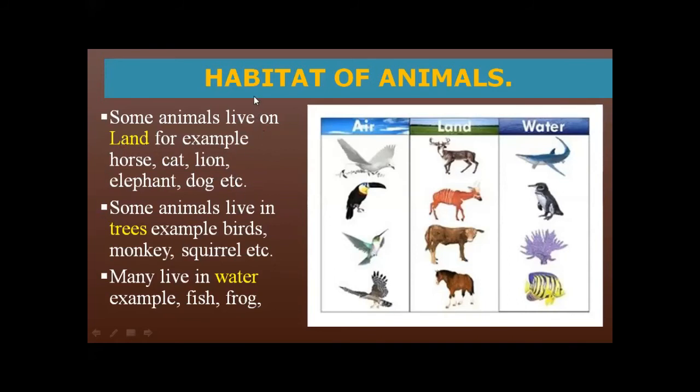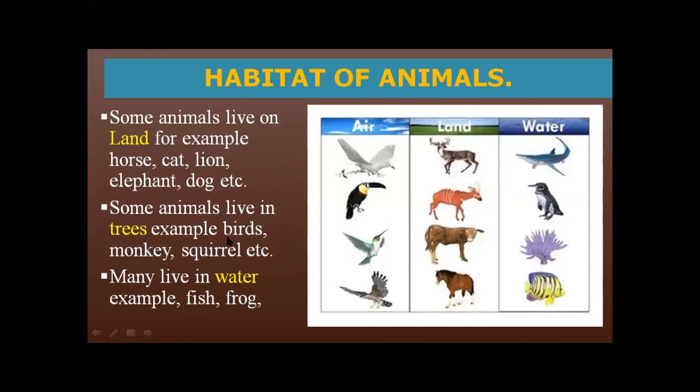As I am discussing with you about the habitat of animals, some animals live on land. For example, horse, cat, lion, elephant, dog, etc. And some animals live in trees. Example, birds, monkey, squirrel, etc. As you know very well, birds make their nest in the trees.